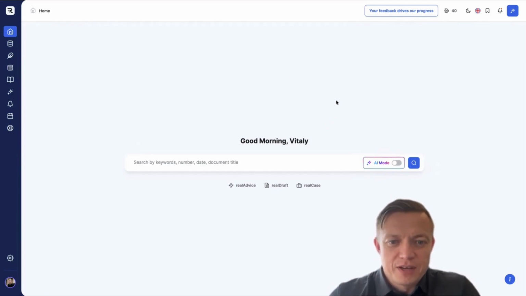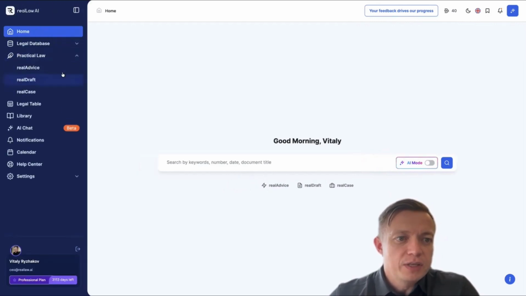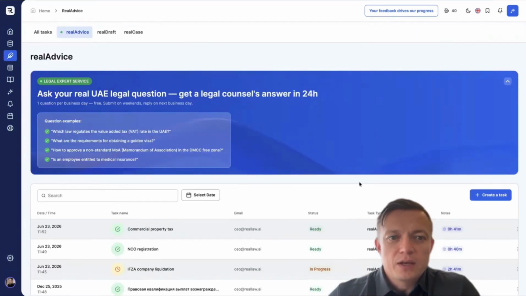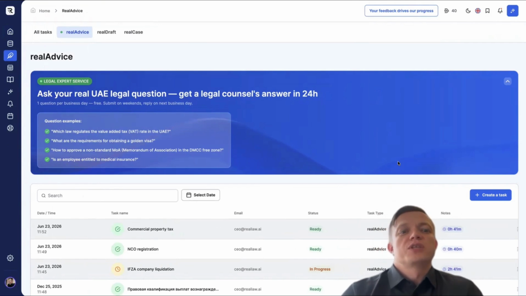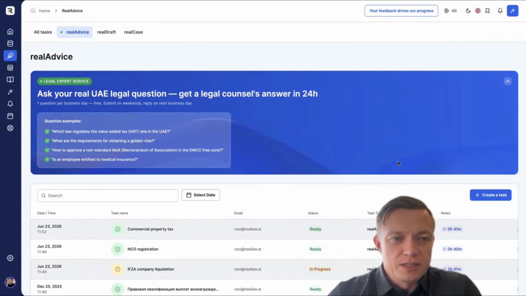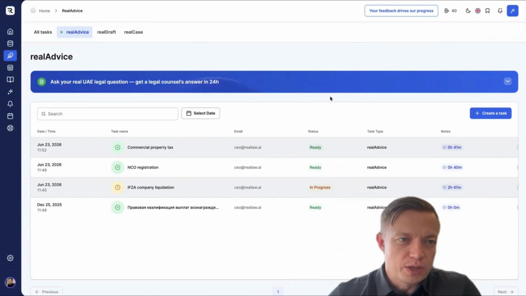You can access realAdvice from the home screen by clicking the realAdvice icons below the search bar, or go to the main left panel and select realAdvice through Practical Law as well. I'll quickly explain what you see in front of you. On this blue background, you see a brief description of the service and examples of questions you can ask. But I'll say right away, they're provided for reference only. In fact, you can ask questions that are much broader, more extensive and detailed, not limited to the topics listed here. You'll only read this part the first time, then you can hide the window so it doesn't get in your way. Moving on to the most important part, creating a task.